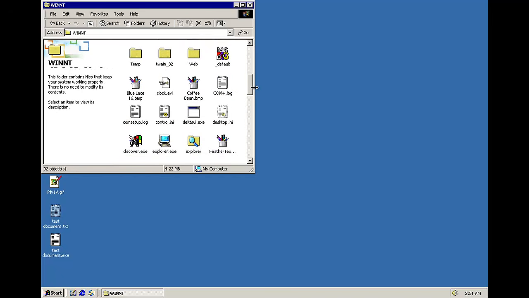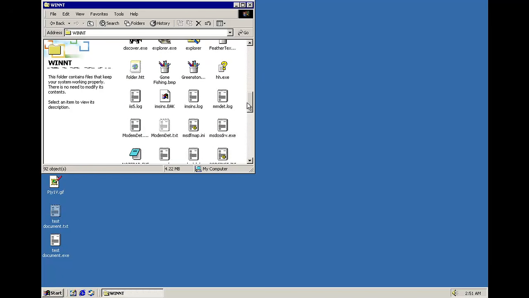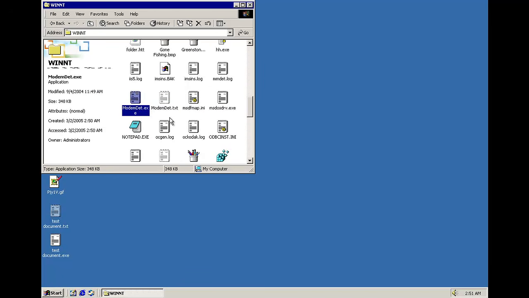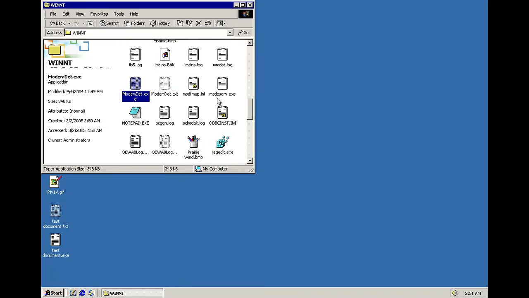Okay, these are log files, those aren't text files. Let's see. Here we go, modem detection, I'm assuming, .txt, and we have an .exe extension this time. MS-DOS drive.exe, this is the worm's dropped file. Here we have OEWA blog.txt and an exe pairing.